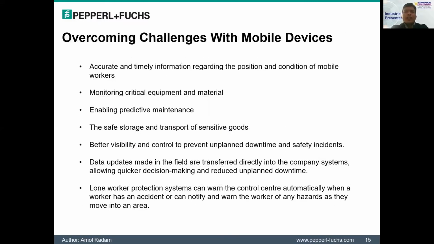Okay, so overcoming the challenges with mobile devices. There are a lot of challenges that users face in hazardous areas that can be resolved by using mobile devices. A few of them are listed here: getting accurate and timely information regarding the position and condition of mobile workers, monitoring critical equipment and material, enabling predictive maintenance, safe storage and transport of sensitive goods in applications like logistics, warehouse maintenance activities, and supply chain management, and better visibility and control to prevent unplanned downtime and safety incidents.